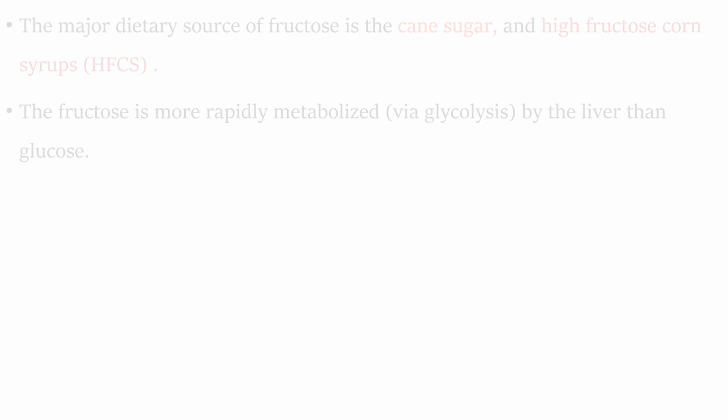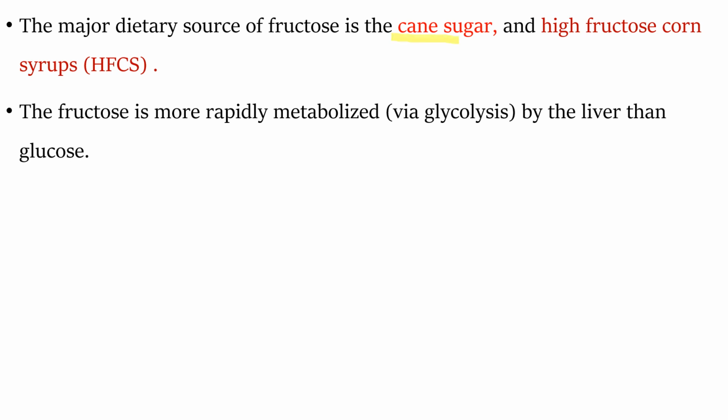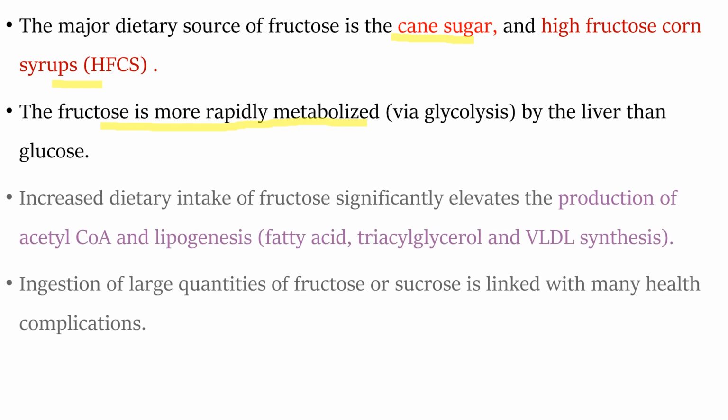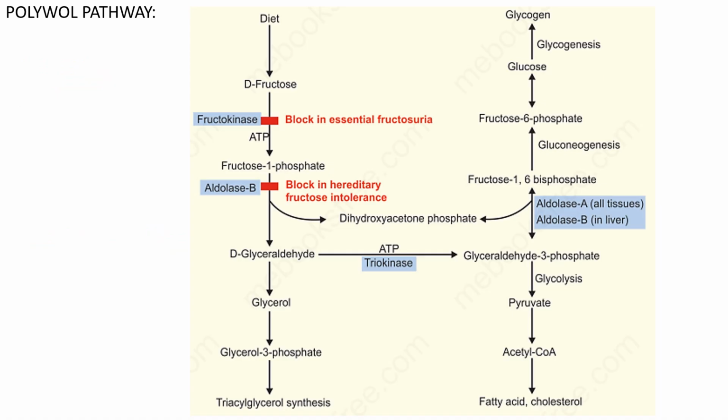Today we discuss fructose metabolism. Fructose is found most in cane sugar and high fructose corn syrup. Fructose, in comparison to glucose, is metabolized most rapidly in the liver, and if we take fructose in the diet, it elevates the production of acetyl-CoA and lipogenesis, which cause many health issues and complications related to liver and obesity. This is the pathway of fructose metabolism.